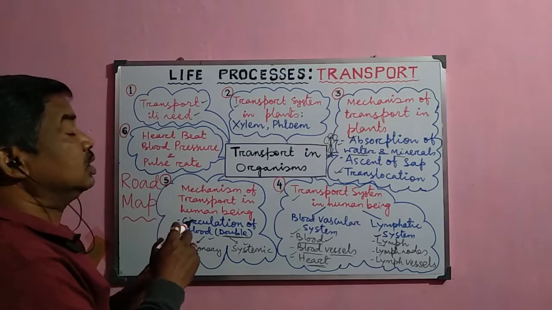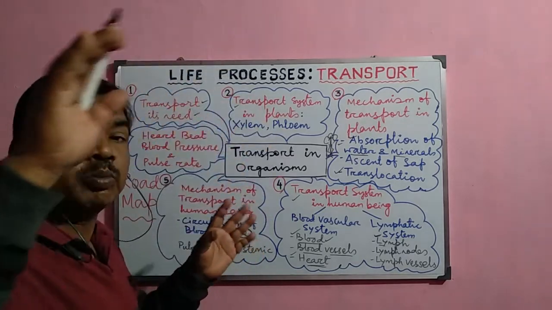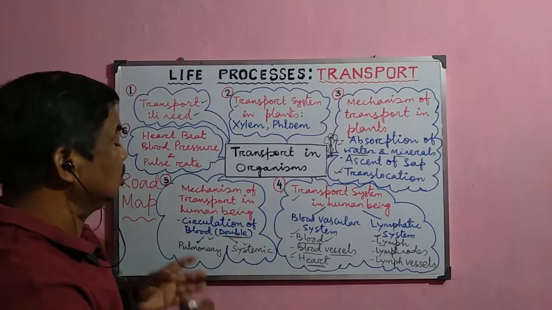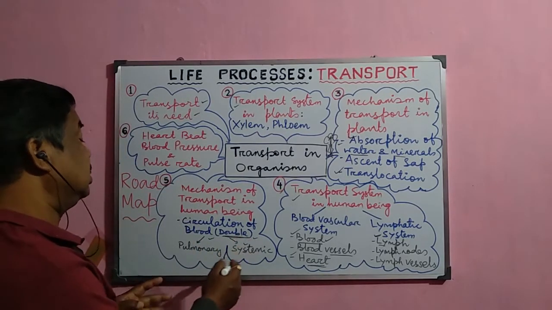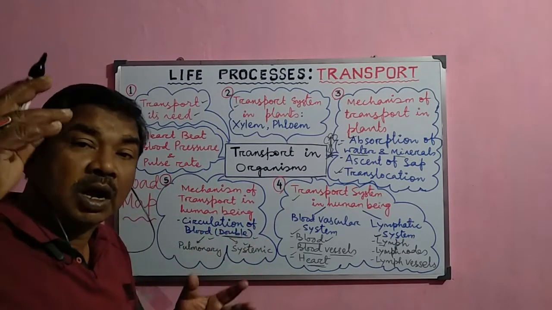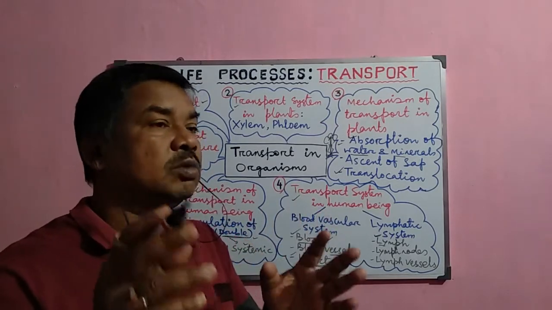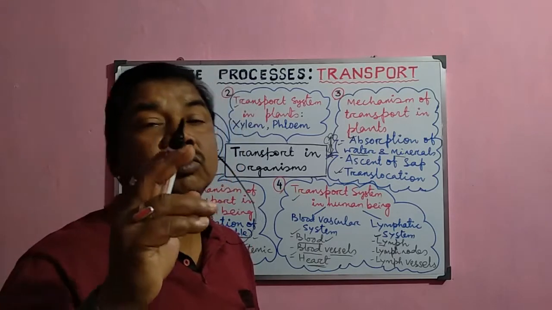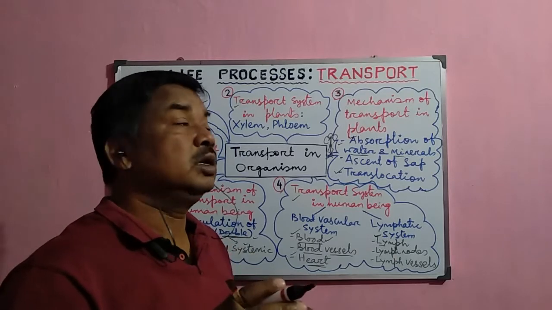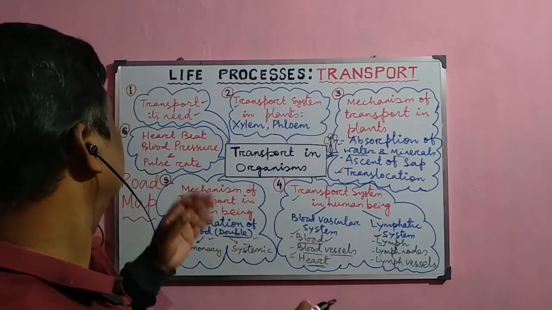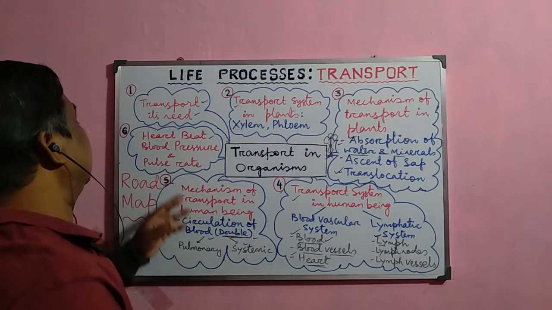So in the pulmonary circulation, blood goes to the lungs and again returns back to the heart. And in the systemic circulation, blood goes to the different parts of the body and again returns back to the heart. So that is why two circulations occur, and that is why it is called double circulation. How this double circulation occurs and what the advantages of this double circulation are, we shall study in detail, about these circulation processes and their advantage to the human being. There's a clear separation of the oxygenated and deoxygenated blood, and it is one of the most advantageous processes for human beings.